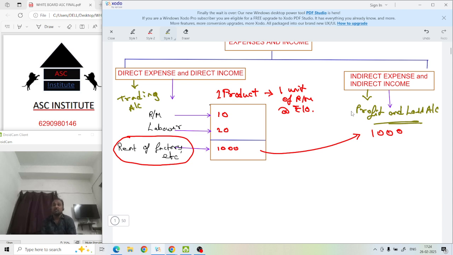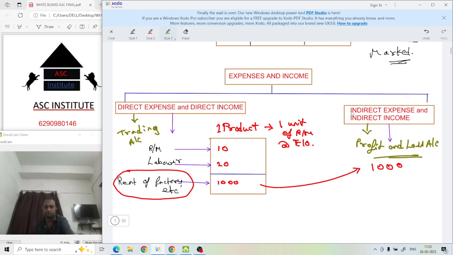Income from other than the main business is known as indirect income, and income from your main business is known as direct income. Got it? Clear? Reply fast, yes or no?